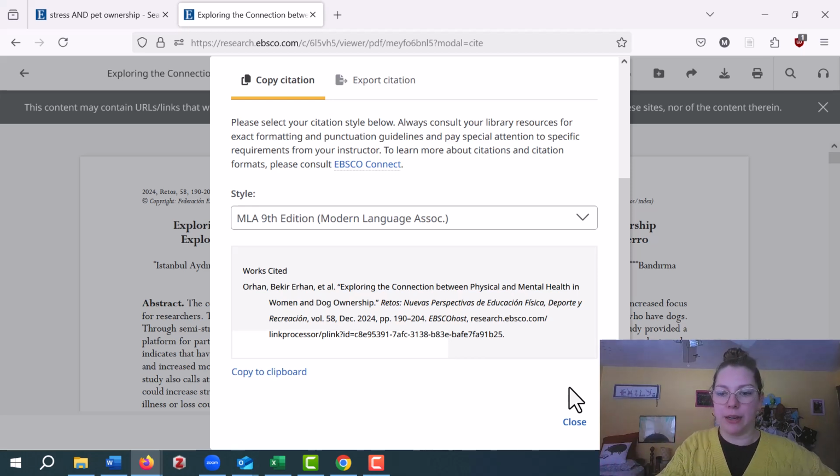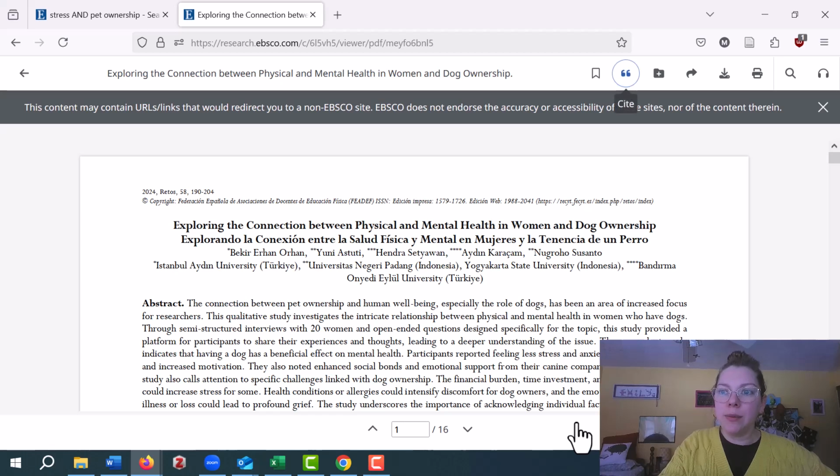So double check before you submit it. The other thing I'm going to grab is called a permalink. It's just short for permanent link, and it's a link that will bring me back to this article every time. I won't even have to search for the title.